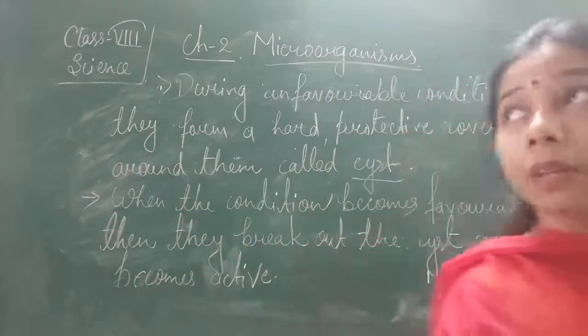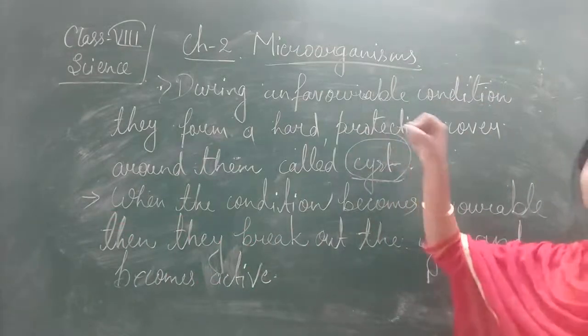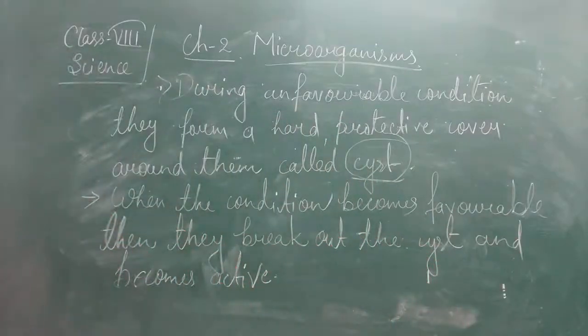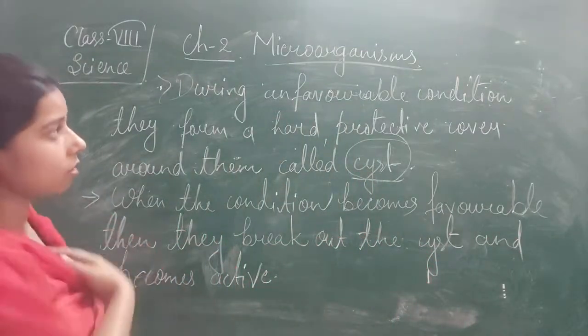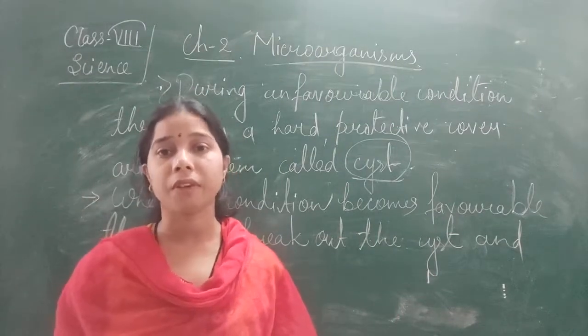Okay, so before that, they form a cyst, which is a hard and protective covering. This is how the microorganisms are able to survive even when the condition is not favorable for them.